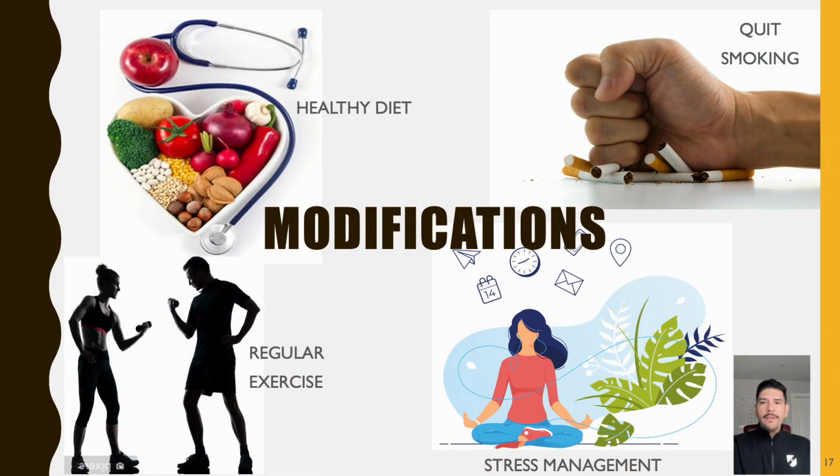Some behavioral modifications that can be adopted are a healthy diet, low in saturated fats, cholesterol, and sodium, and rich in fruits, vegetables, whole grains, and lean proteins. Regular exercise, such as aerobic exercise, brisk walking, or swimming, improves cardiovascular fitness and reduces coronary artery disease risk. Quitting smoking is essential to reduce coronary artery disease risk and improve overall health. Techniques such as mindfulness, meditation, and relaxation exercises can help reduce stress levels and improve cardiovascular health.